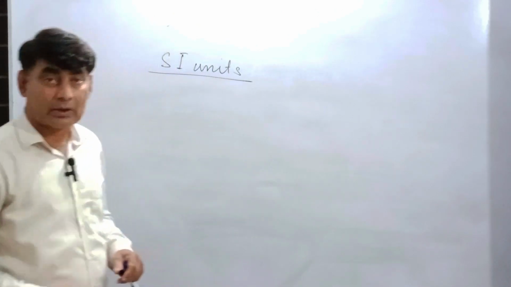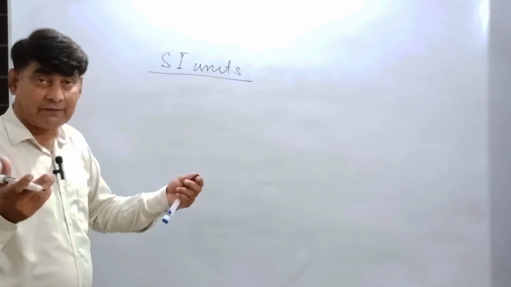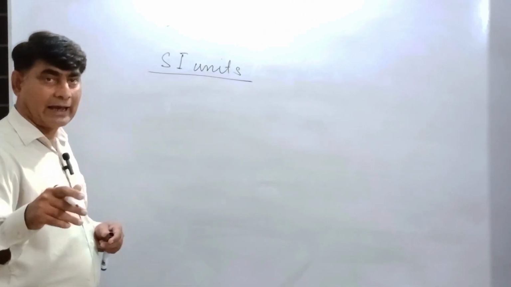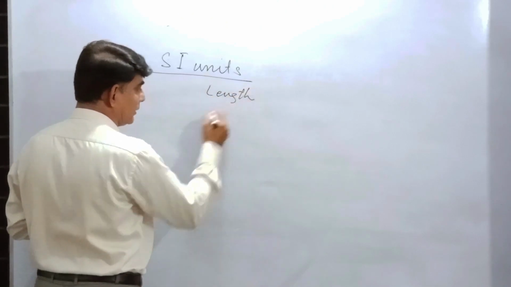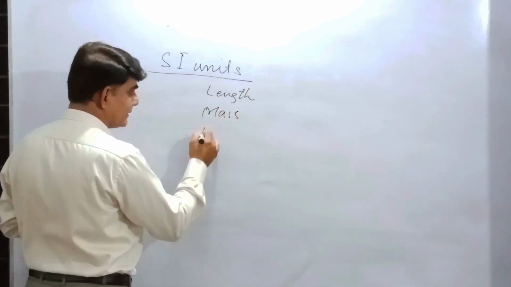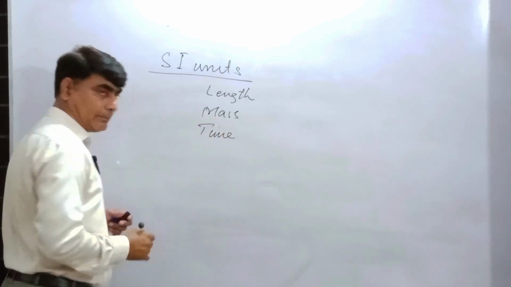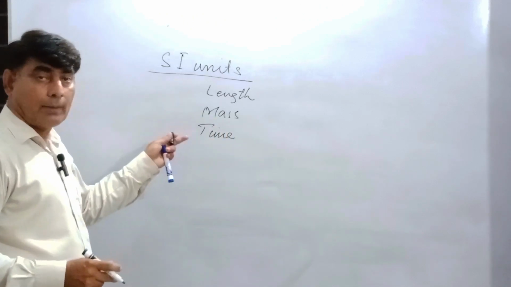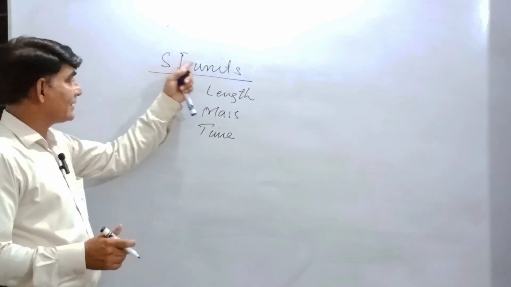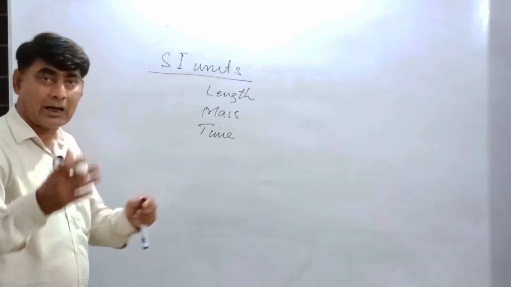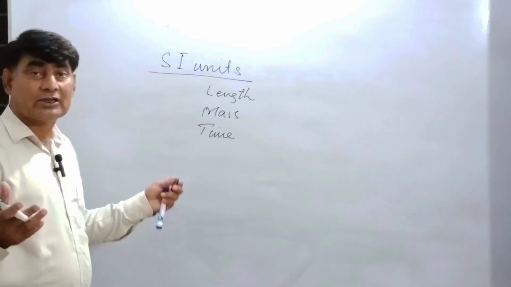There are 7 fundamental quantities. And what are these 7 fundamental quantities? Already we have 3 fundamental quantities, that are length, mass, and time. These 3 were previously used in the CGS system and the metric MKS system. In the SI system, these 3 are still part of system international units.